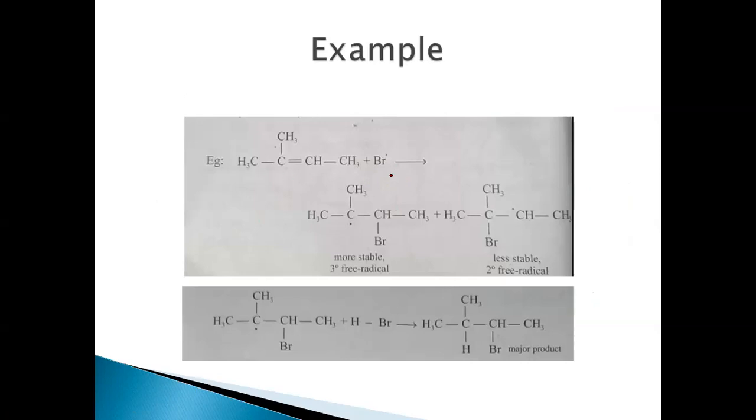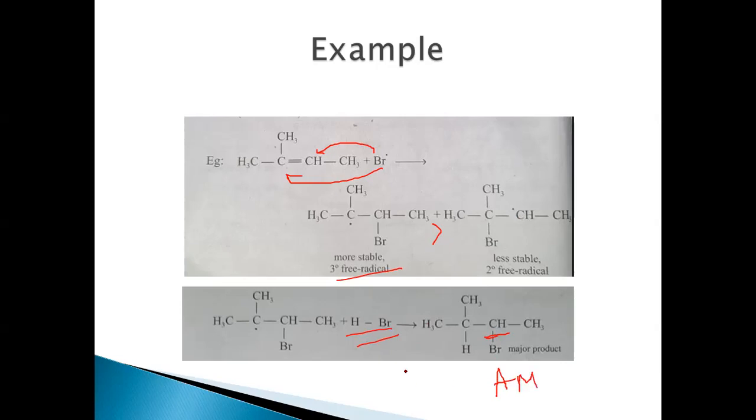This one, when Br free radical is being added to this, it can add here or to this carbon, resulting in the formation of different free radicals. Here is a tertiary free radical which is formed. So this is more stable than the secondary. So the major product which is formed when HBr is added is where Br is added to the carbon with more number of hydrogens, that is the anti-Markovnikov's product which is being formed here.